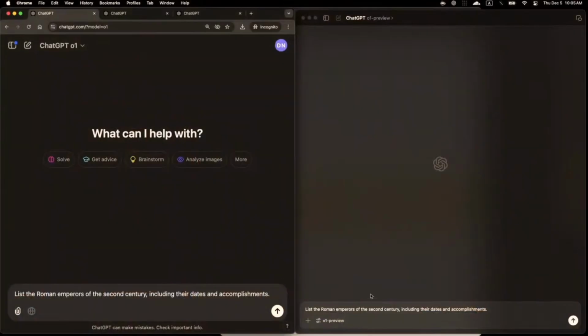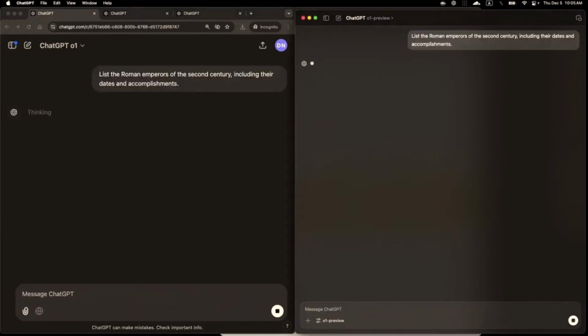Demo of, for example, a sort of question that I might ask one of these models. So right here, on the left, I have O1. On the right, I have O1 preview, and I'm just asking it a really simple history question. List the Roman emperors of the 2nd century, tell me about their dates, what they did. Not hard, but you know, GPT-4o actually gets this wrong a reasonable fraction of the time. And so I've asked O1 this, I've asked O1 preview this. I tested this offline a few times, and I found that O1 on average responded about 60% faster than O1 preview. This could be a little bit variable because right now we're in the process of swapping all our GPUs from O1 preview to O1. So actually O1 thought for about 14 seconds, O1 preview still going.